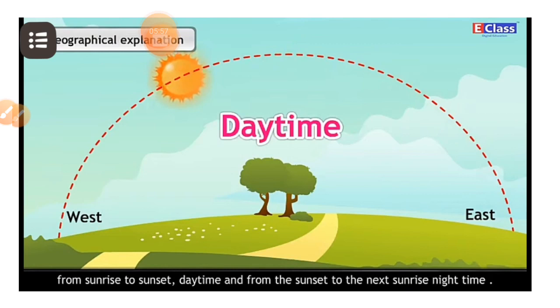Earlier, natural events and instruments like Ghatika Patra. It is a bowl with a minute hole at its base, which would float in a large water-filled vessel. Next one is sand timer, etc. were used to tell time. We know that the earth takes 24 hours, that is one day, to complete one rotation. We consider the direction where the sun rises to be the east. Thus, the earth rotates from west to east.